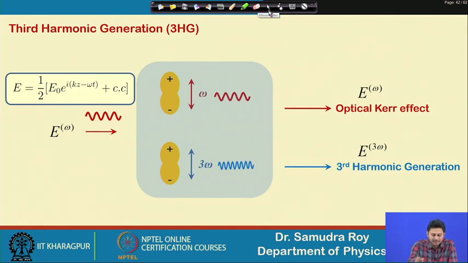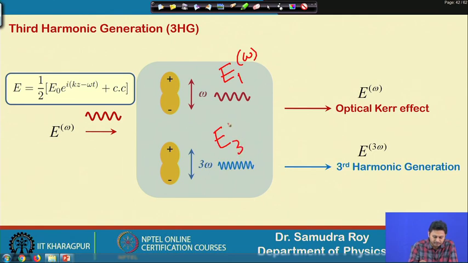One is E1 omega, another is E3 omega. These are the two fields that will be inside the system.